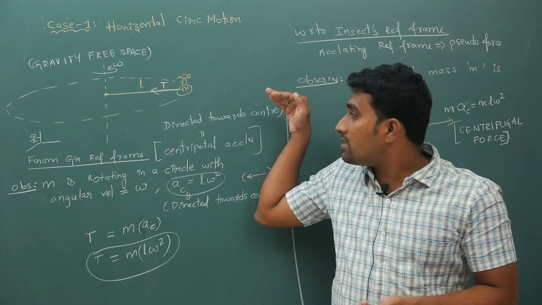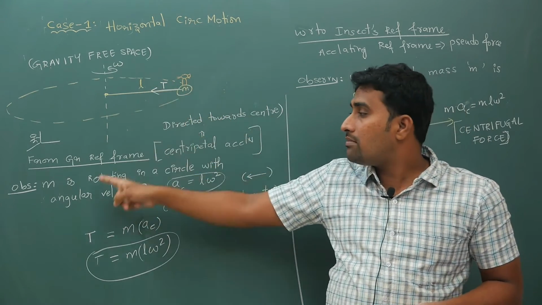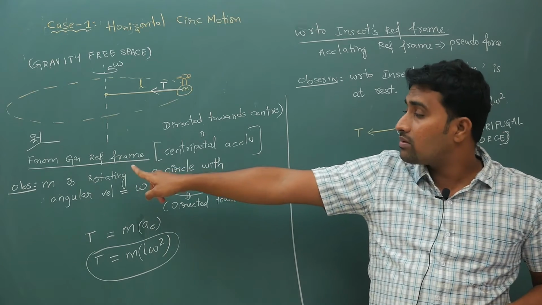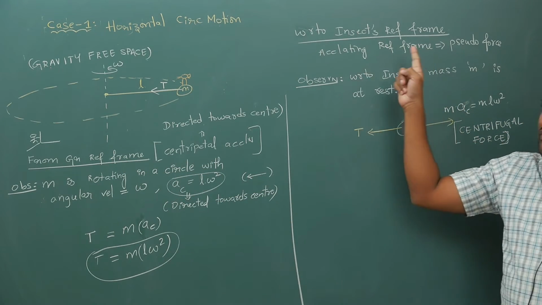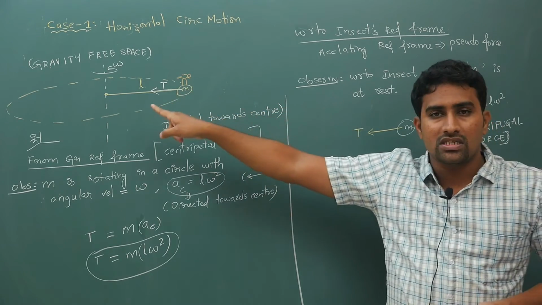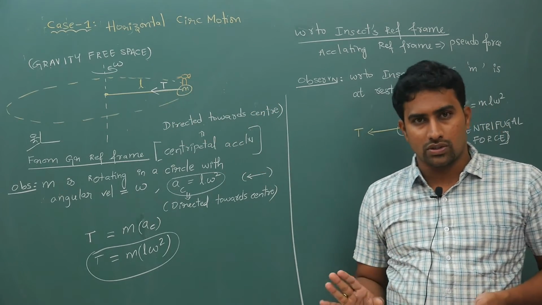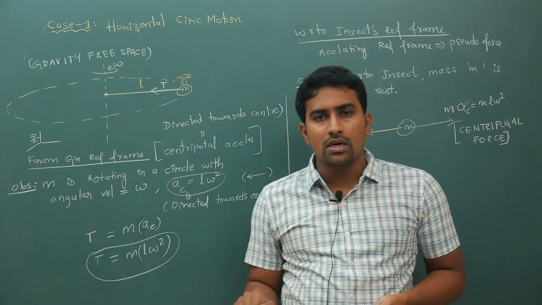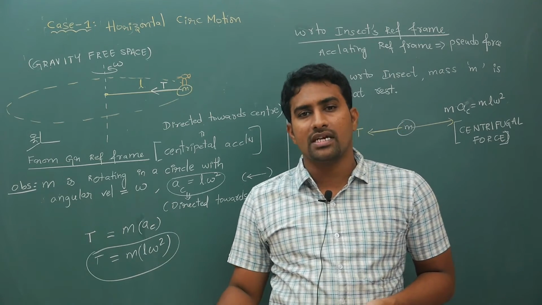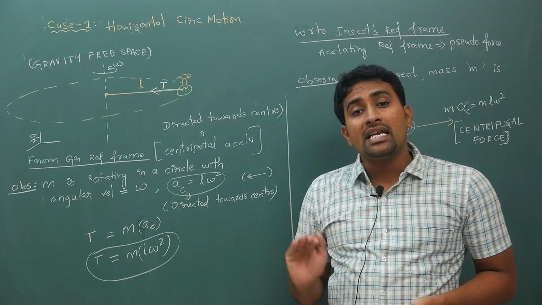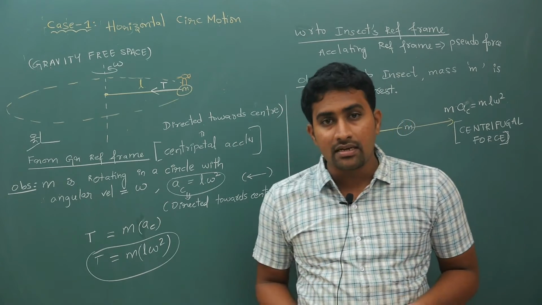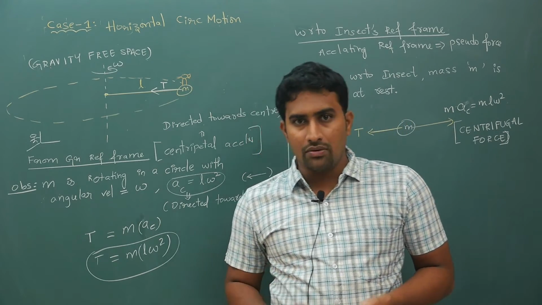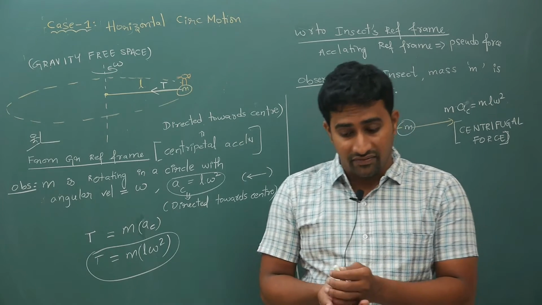Centripetal acceleration is towards the center. This will come only when you are watching from the ground frame. Centrifugal force you will get when you are in the accelerating reference frame, that means with respect to this insect. Please do not get confused. From the ground frame, centripetal force will act towards the center. Centrifugal force is a pseudo force. That pseudo force will be present only when you are trying to give equations from an accelerating reference frame.